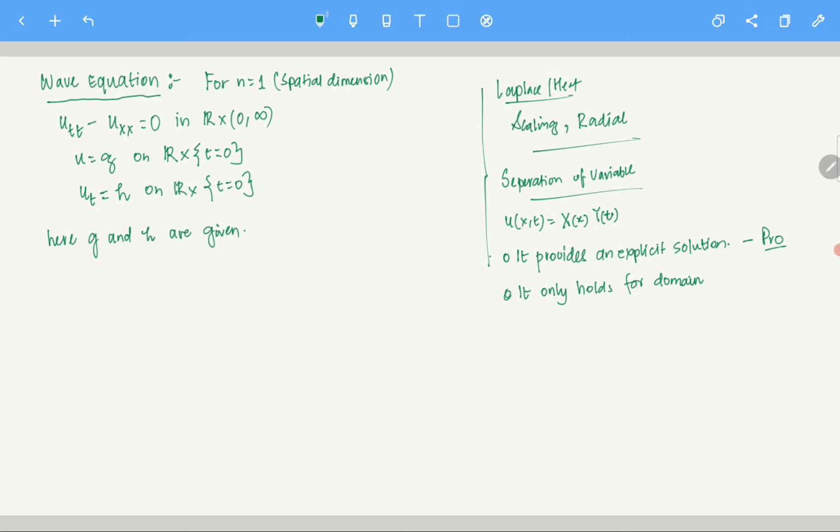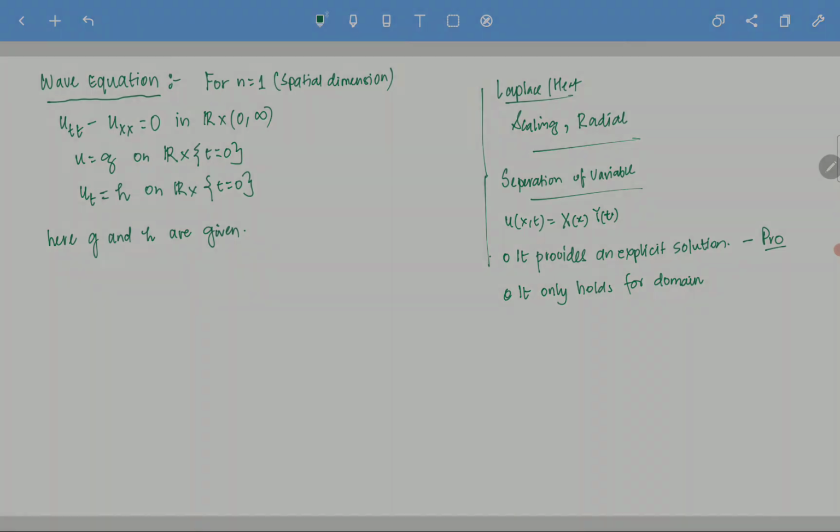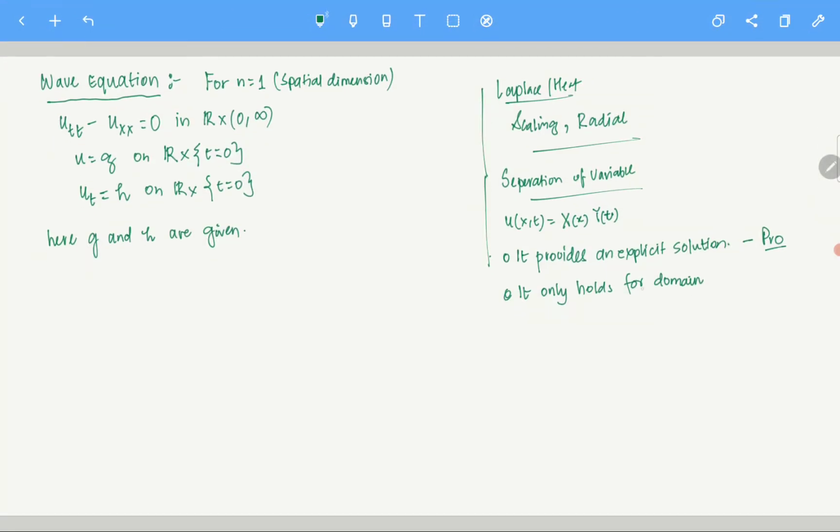That is not true. You cannot always use it, otherwise there would be no point of studying any PDE. You just do separation of variables, get a solution and you are done, right? It is not true, because most of the time the main problem is this: it does not hold for most domains.